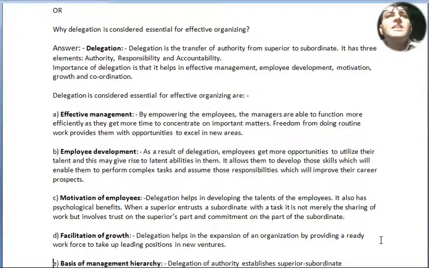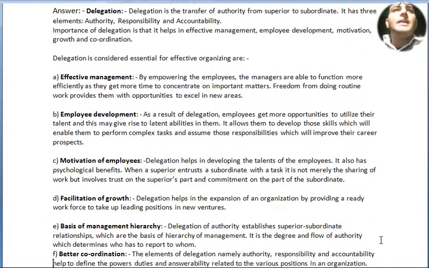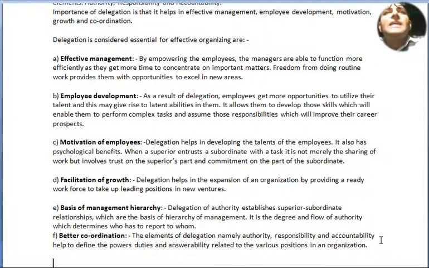Point number D, facilitation of growth. Delegation helps in the expansion of an organization by providing a ready work force to take up leading positions in new ventures. Point number E, basis of management hierarchy. Delegation of authority establishes superior subordinate relationships which are the basis of hierarchy of management. It is the degree and flow of authority which determine who has to report to whom.